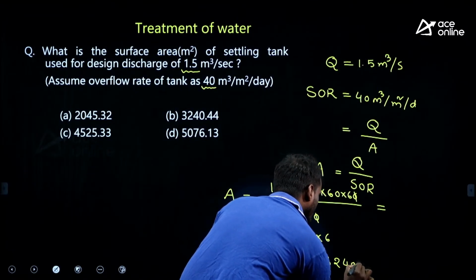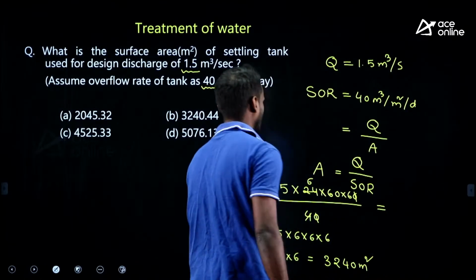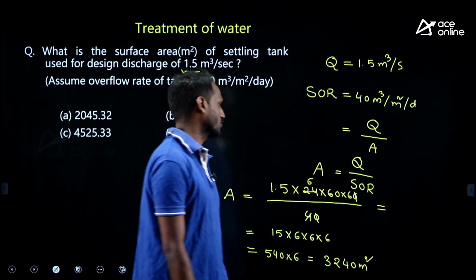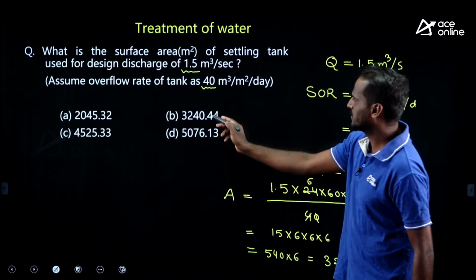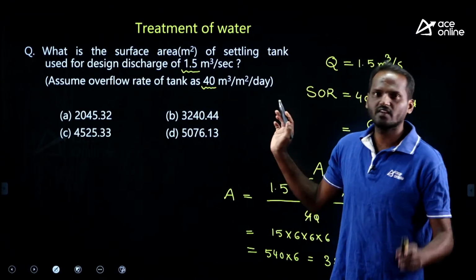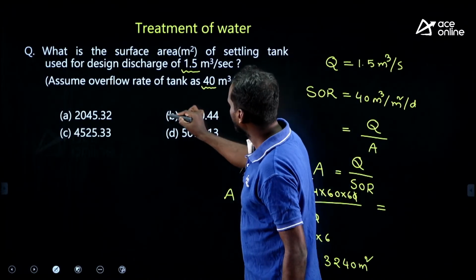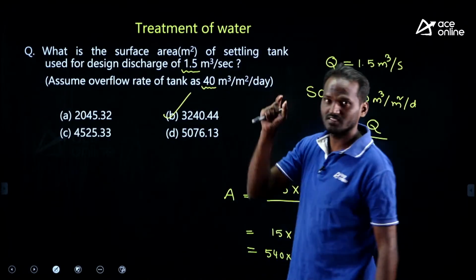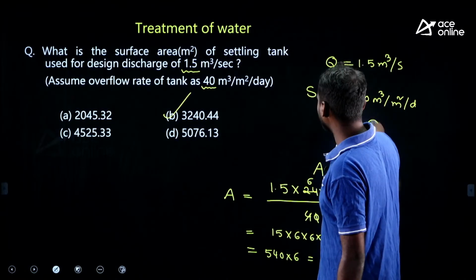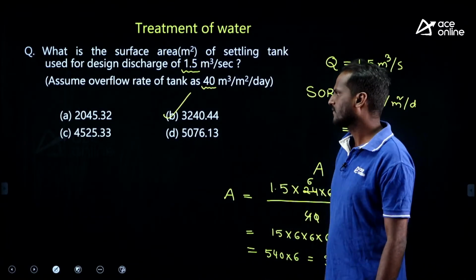Very easy calculation, 3240 meter square you are getting. Exactly you are getting 3240. Which option is matching here? Option B. To confuse you, they have given decimals, but you are exactly getting 3240 meter square. Therefore, B is correct. Very easy, right? From surface overflow rate you need to calculate area.